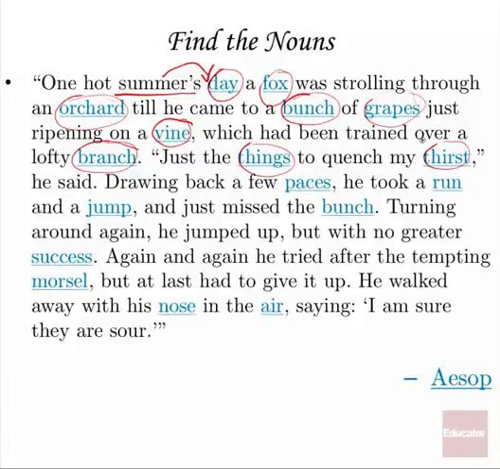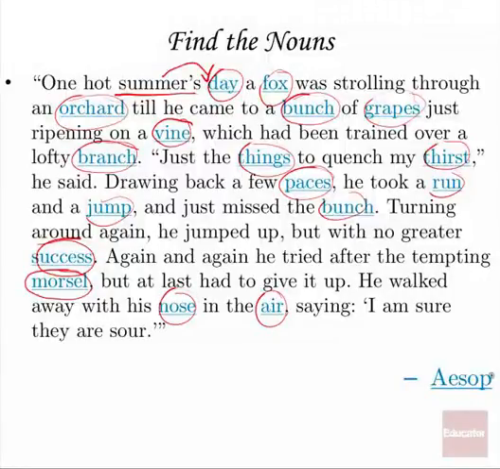Just the things, so we have a plural one here and a little bit more abstract, to quench my thirst. Totally abstract. And also, generally speaking, a non-count noun. You don't say one thirst, two thirsts. Drawing back a few paces. Okay, he took a run. That's definitely concrete and singular, and a jump, and just missed the bunch. Turning around again, he jumped up, but with no greater success. That's definitely an abstract noun because you can't touch success, you can't smell it. Again and again, he tried after the tempting morsel, but at last had to give up. He walked away with his nose in the air, saying, "I am sure they are sour." And once again, Aesop is a proper noun.